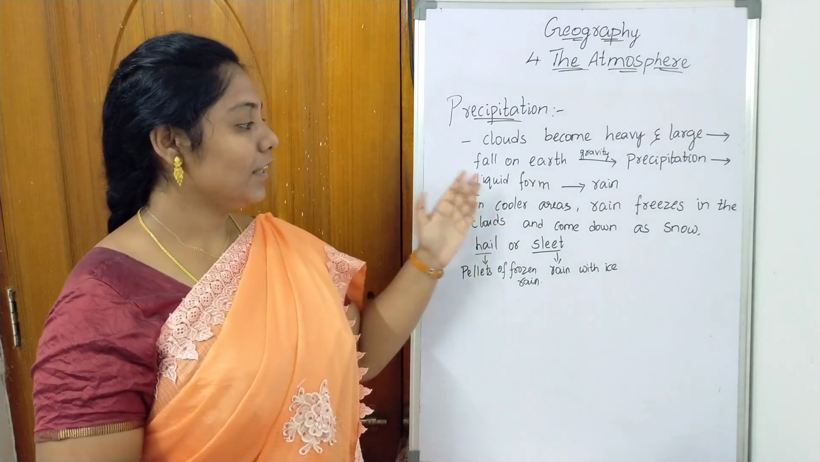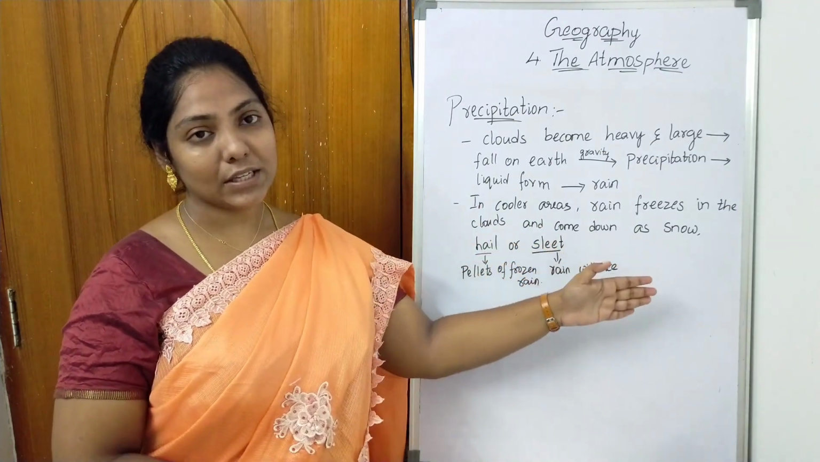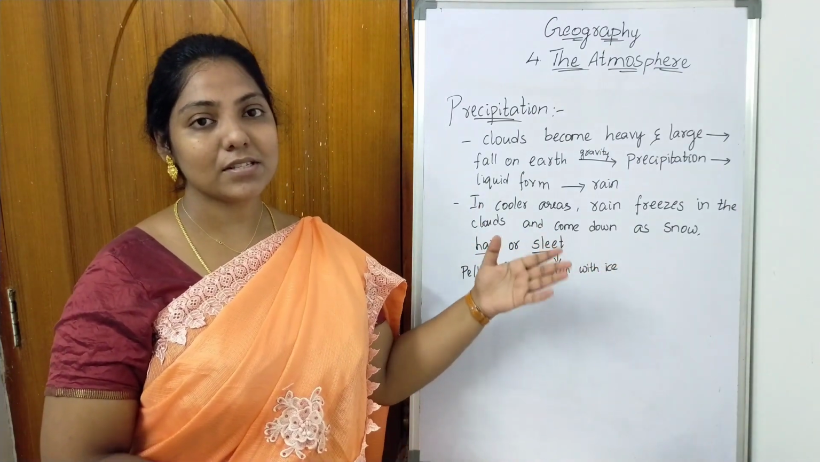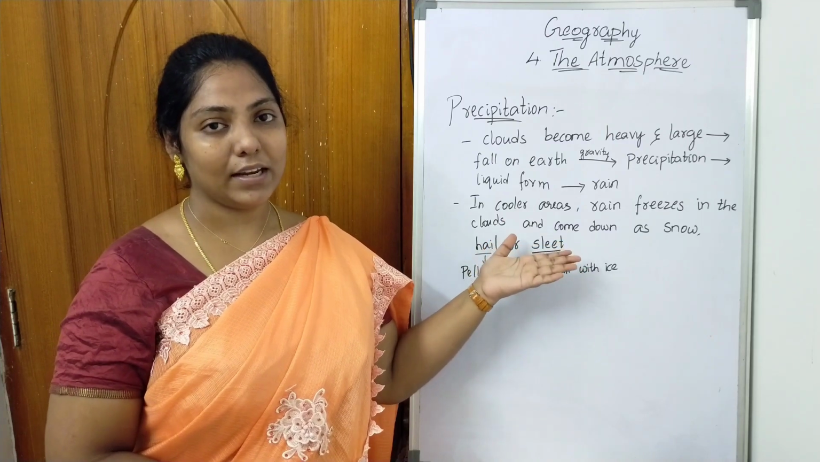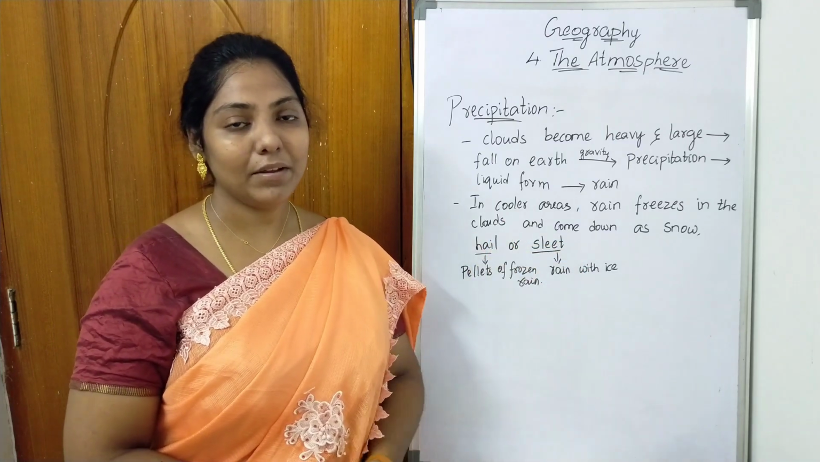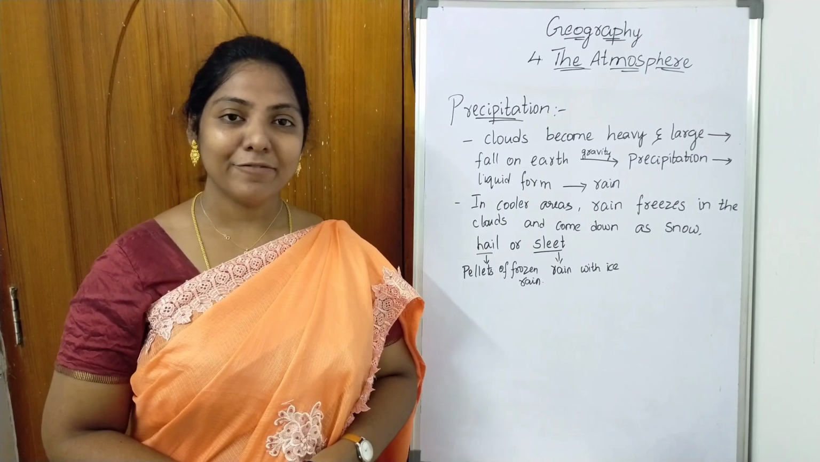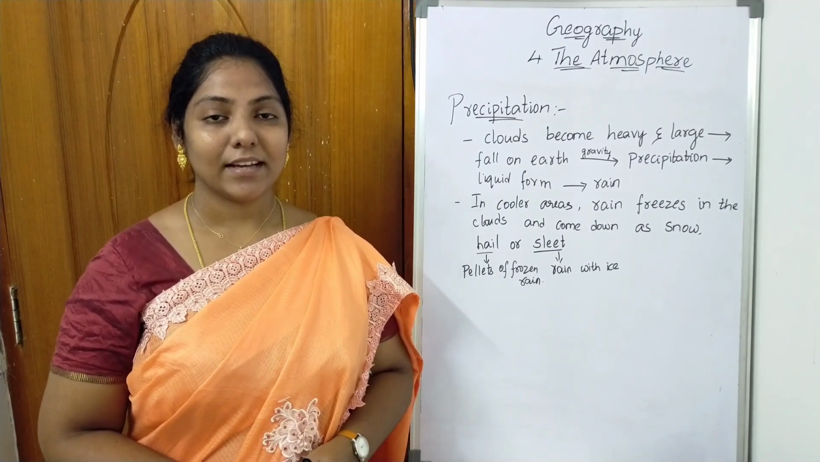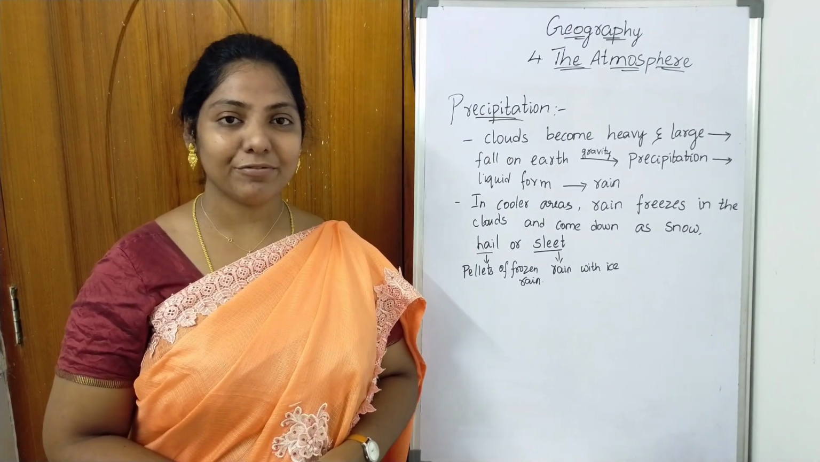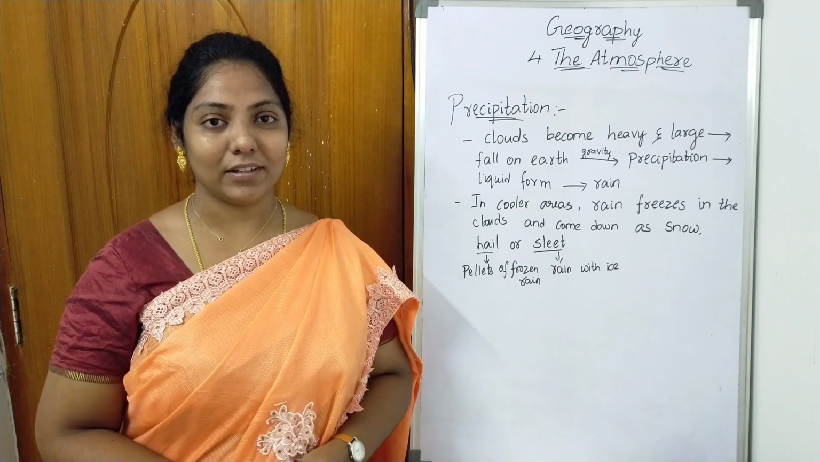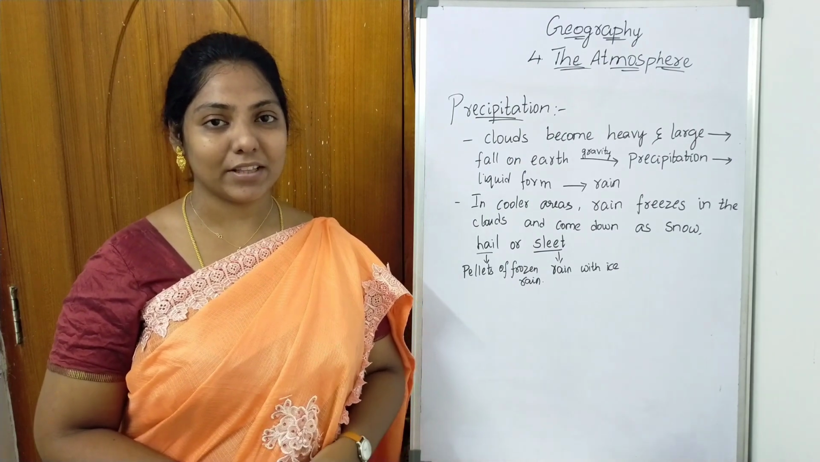So the rain falls in the form of snow, hail or sleet. We cannot see droplets in cooler areas because the temperature there will be very cold. Rainfall is of three types: convectional rainfall, relief rainfall and cyclonic rainfall. So let us learn everything now.